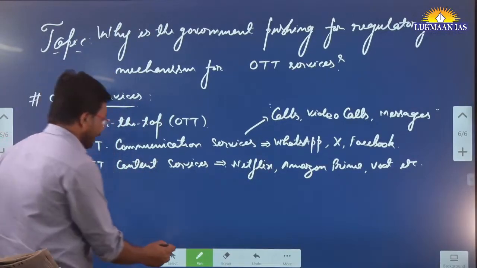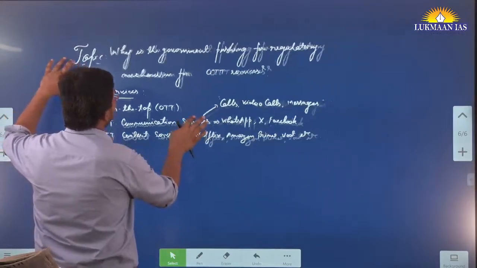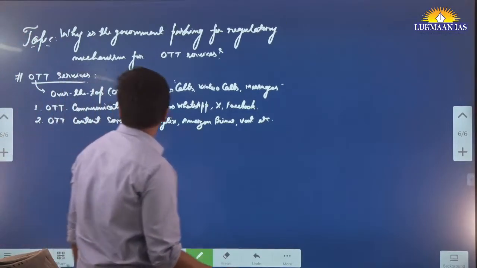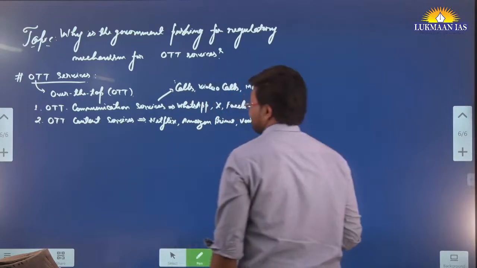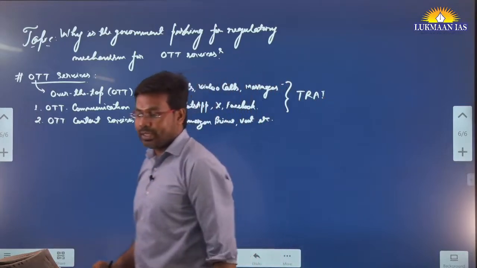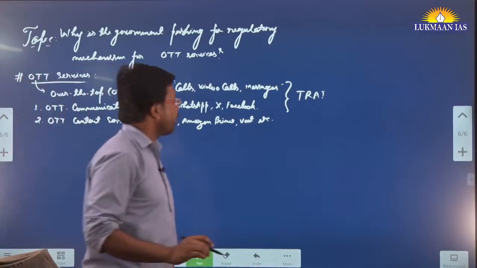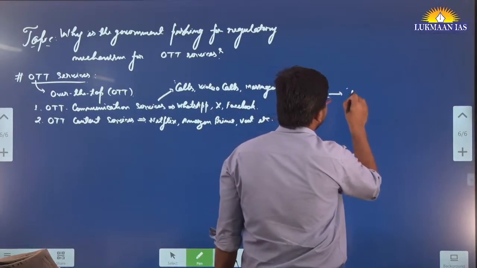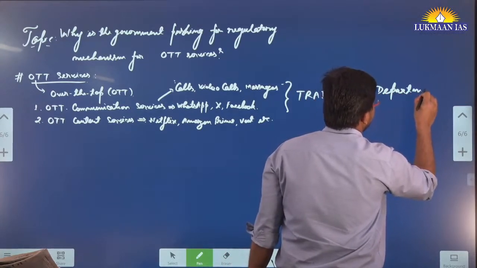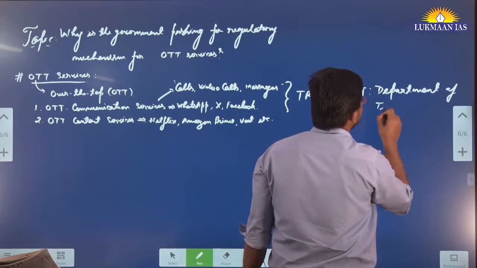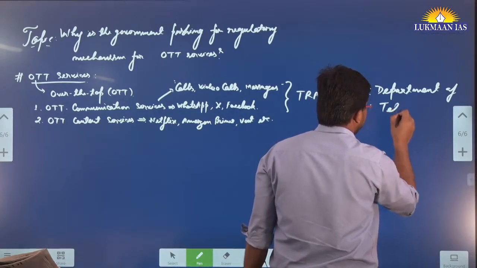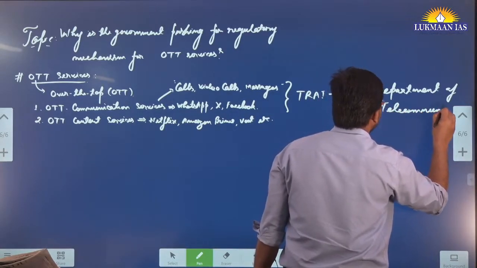And how are these things regulated? Under which ministry or under which mechanism do they come? When we talk about OTT communication services, this comes under the Telecom Regulatory Authority of India, TRAI. And under this we have something known as DOT, the Department of Telecommunication.